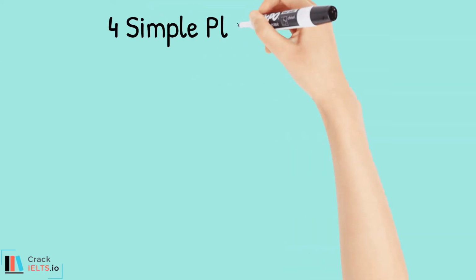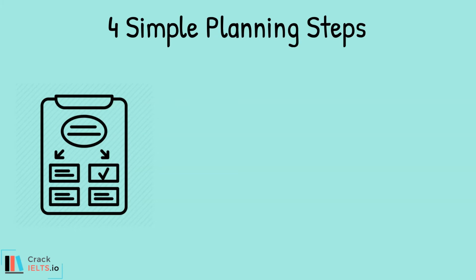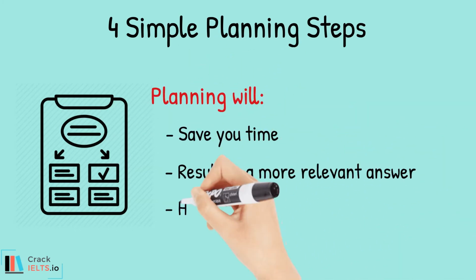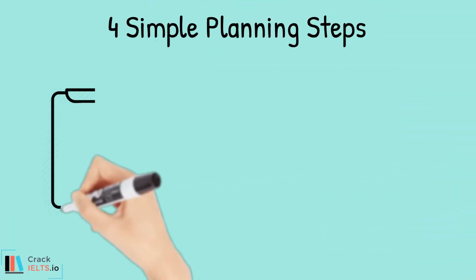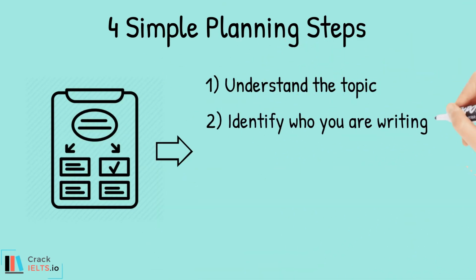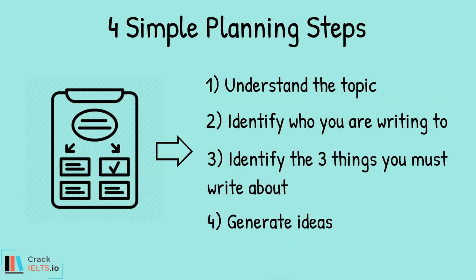Next, let's look at the 4 simple planning steps. It is essential to plan your letter before you begin writing. Planning will save you time, result in a more relevant answer, and help you to meet the marking criteria. There are 4 steps to writing a good informal IELTS letter. Understand the topic, identify who you are writing to, identify the 3 things you must write about, and generate ideas. Once we have completed this quick and simple process, we'll be ready to write a high quality letter.